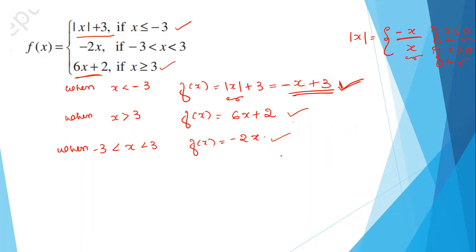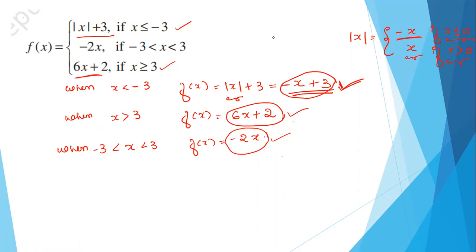If you observe all the three, in all three cases we get a polynomial, correct? This is nothing but a polynomial. This is also a polynomial, correct? This is a binomial actually, this is also a binomial, and this is a monomial. So in all the three cases, we get a polynomial. And if you remember, in the previous class, I had proved that a polynomial function is continuous. Do you remember?